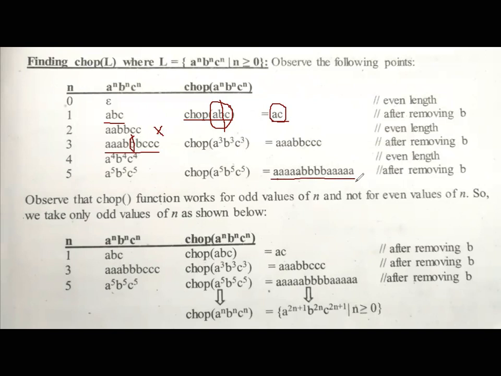From this example, we can observe, remember this, that only whenever we are able to generate an odd length string are we able to apply the chop function for that particular language. Clear? I hope you don't have any doubts.